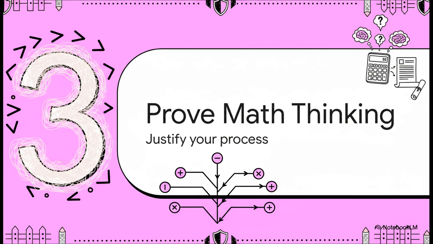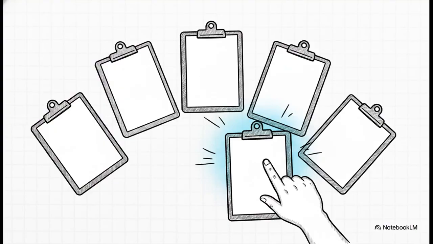Okay, Part 3, prove your math thinking. Welcome to the justification challenge. Look, any calculator can just spit out a number, right? But true scholars, they justify their process. You've got 5 homework choices for today, ranging from dividing by negatives in option 1 to compound inequalities in options 3 and 4, all the way to a real-world word problem in option 5 about a ride allowing no more than 6 people. Just take a quick look at these options.